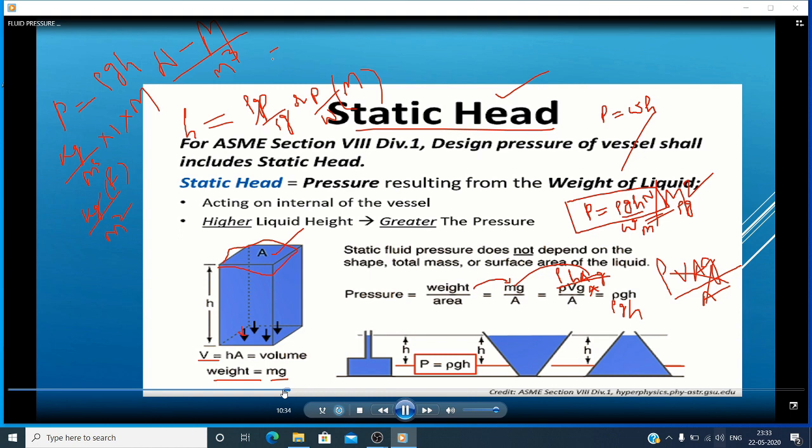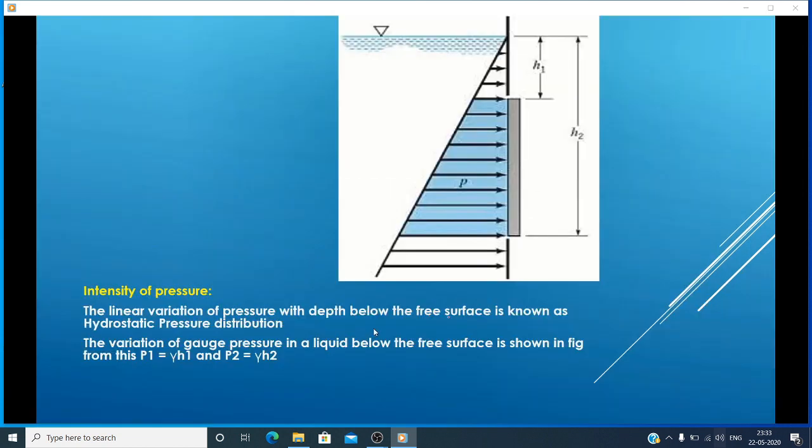Okay. So same thing. The linear variation of pressure with depth below the free surface is known as hydrostatic pressure distribution. Here I am showing the linear variation of pressure, that is intensity of pressure, with respect to depth below the free surface. While you are moving down from the free surface, if the fluid depth is increasing, automatically the pressure intensity will become more.